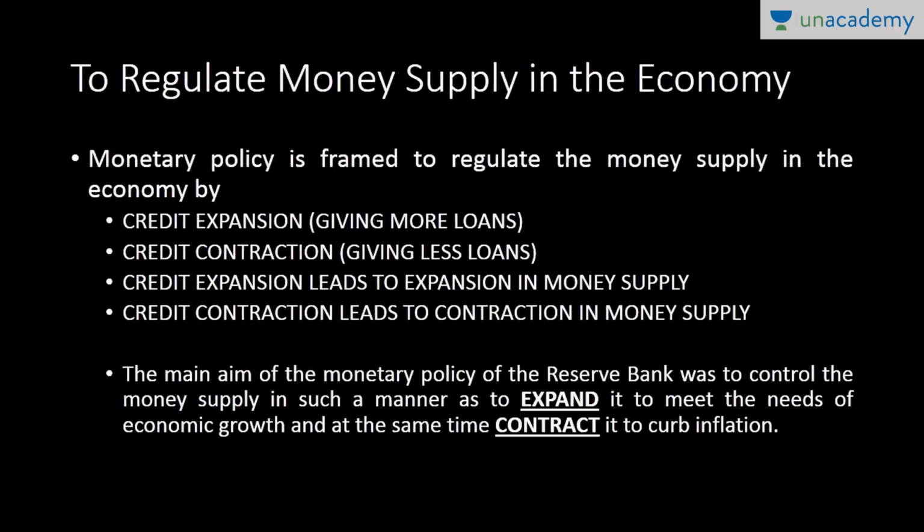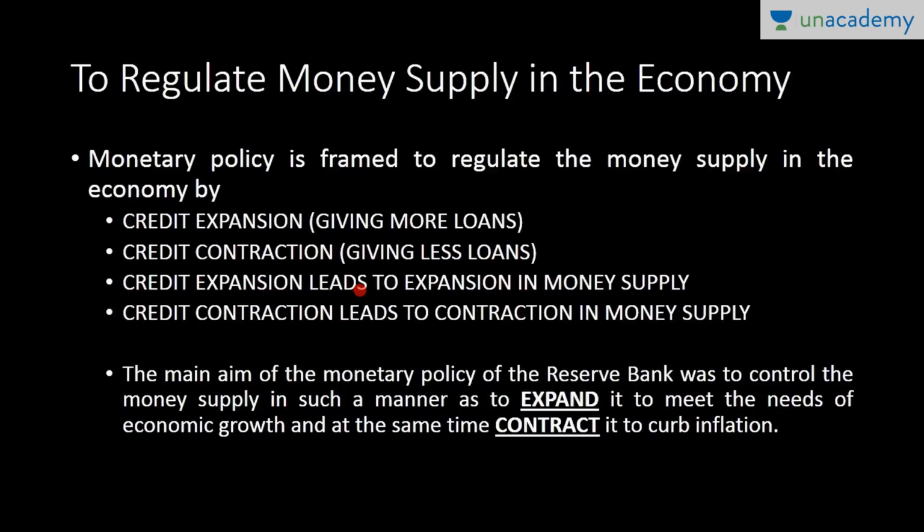Now, monetary policy is framed to regulate the money supply in the economy, and I've discussed what money supply is: the currency which we are using, and the credit creation by the banks for the public. How does it regulate the money supply? Its regulation is done either by credit expansion or by credit contraction. What is credit expansion, guys? Self explanatory. When we give more and more loans, that is known as credit expansion, and when we give less loans, it is known as credit contraction.